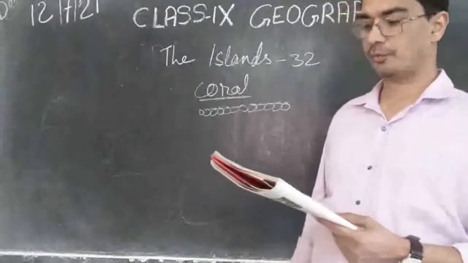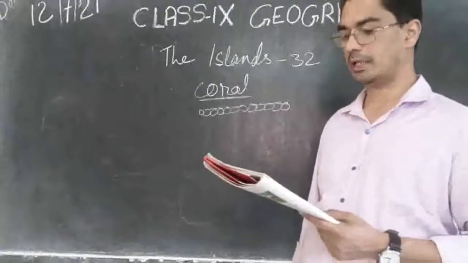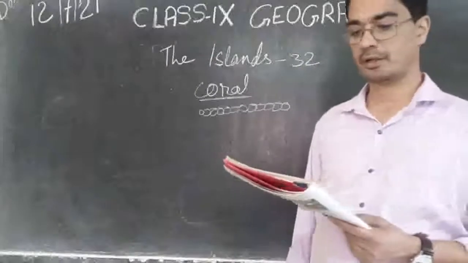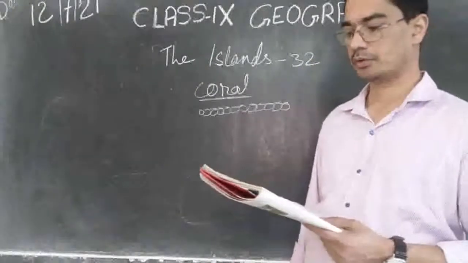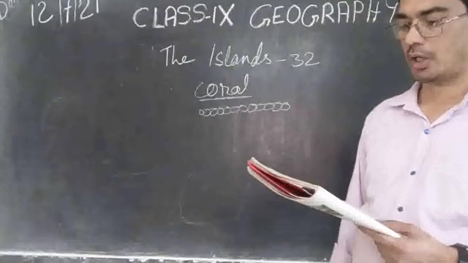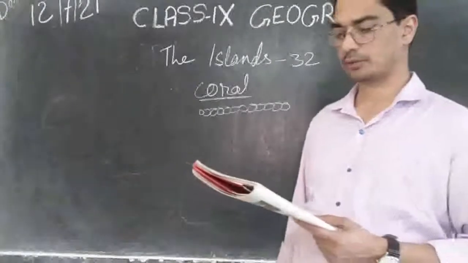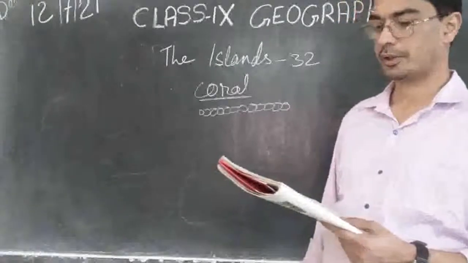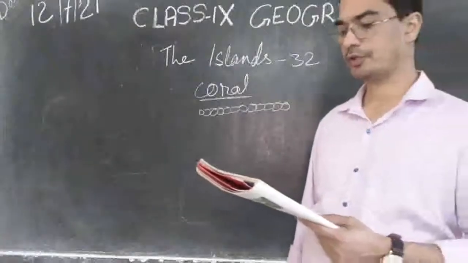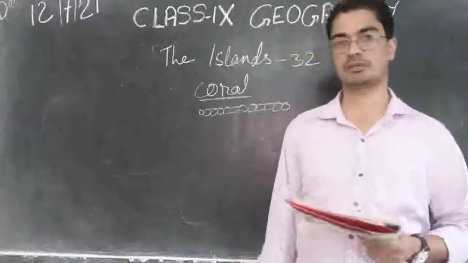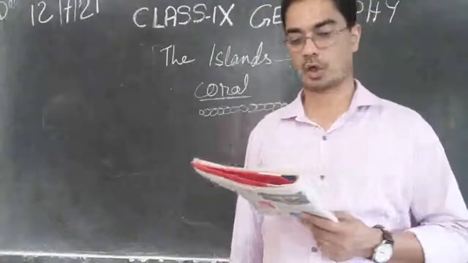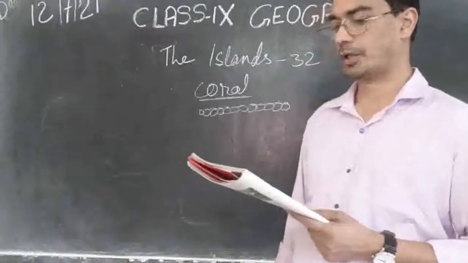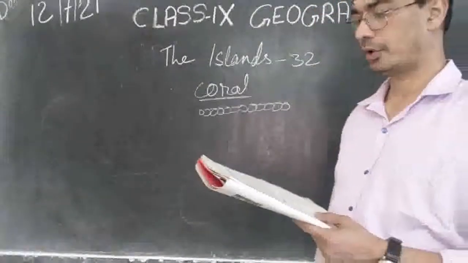The Great Barrier Reef of Australia is a good example. In Australia also there is a barrier reef. There are three types: barrier reef, fringing reef, and atolls. What are the three types of coral? Three kinds of coral reefs are there.